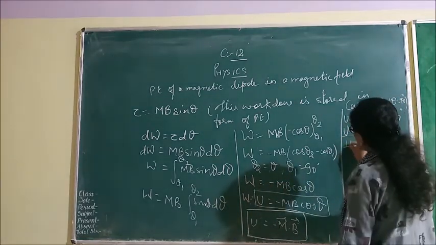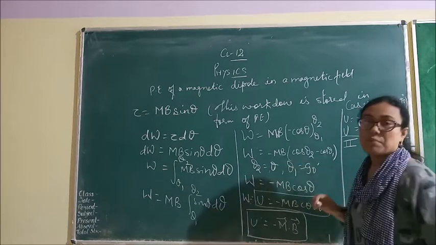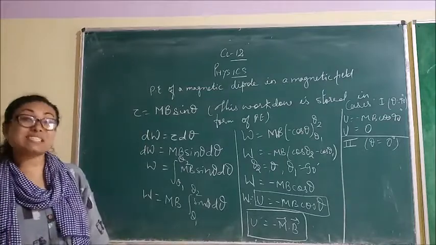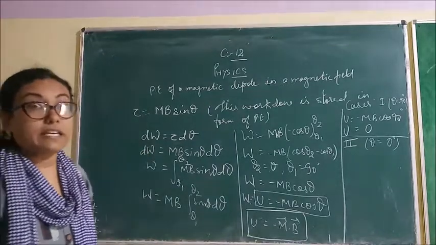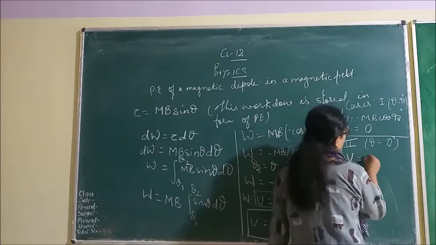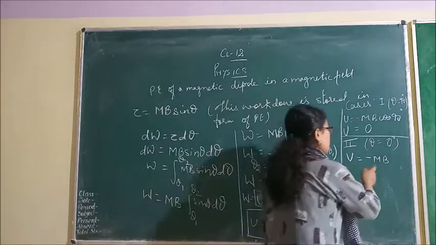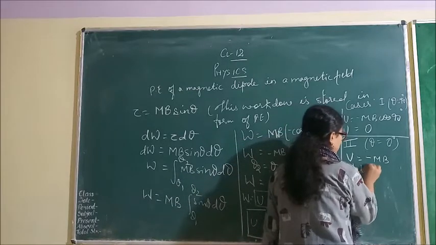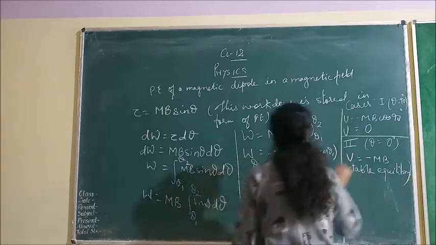Now, this is your case 1. Now I am going to do the second case. Second case means theta is equals to 0 degree. Theta is equals to 0 degree means when the magnetic dipole is kept parallel to the magnetic field. Theta is 0 degree means dipole should be kept in the direction of magnetic field. So u is equals to minus mb. Cos 0 will be 1. So this will be minus mb. So this will be in the position of stable equilibrium. This is the position of stable equilibrium.